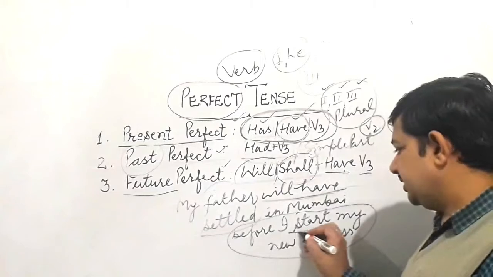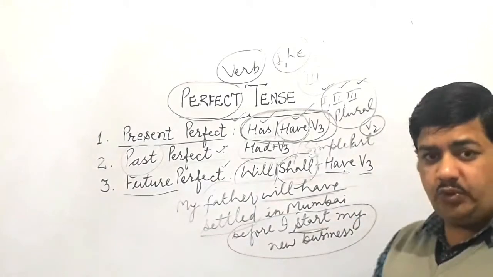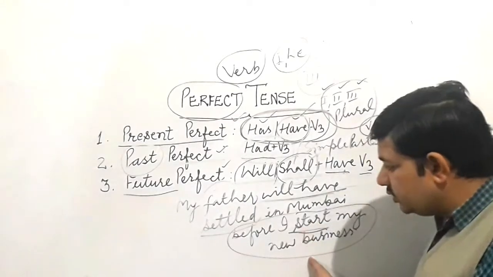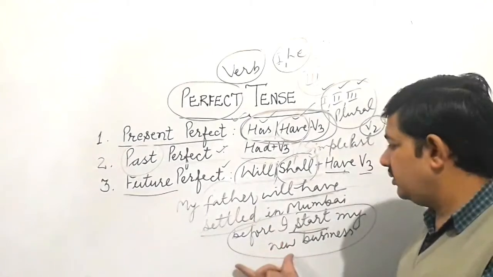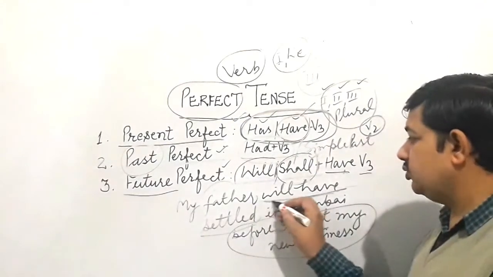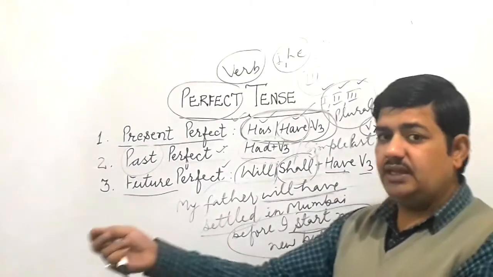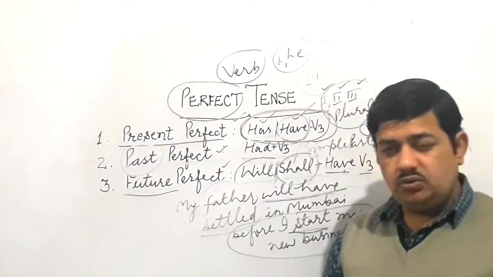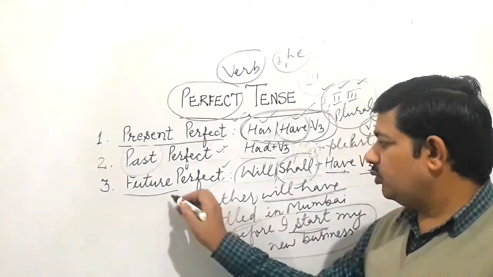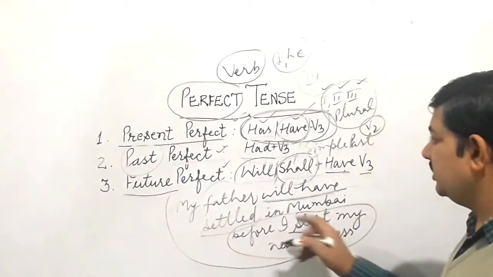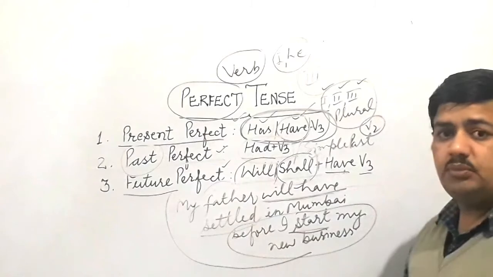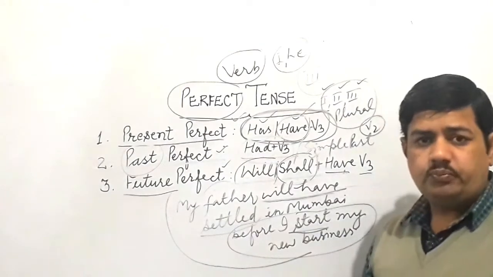Means this is simple present. So again, one important use I have told you. With simple present also, in such a formation, we can use future perfect. Like this thing will have been completed before that thing starts. Okay, so this is a very important use I have told you, children. Future perfect can be used with simple present also.